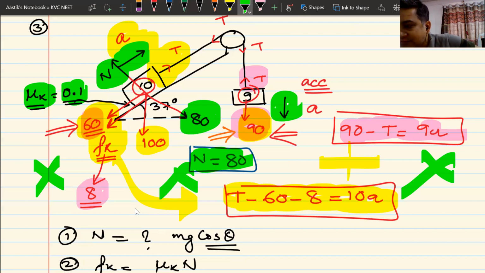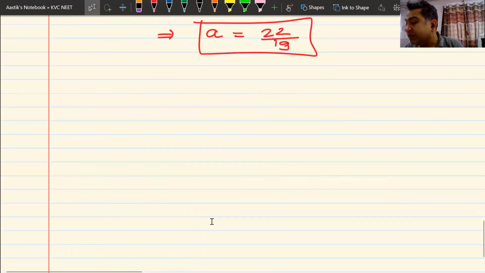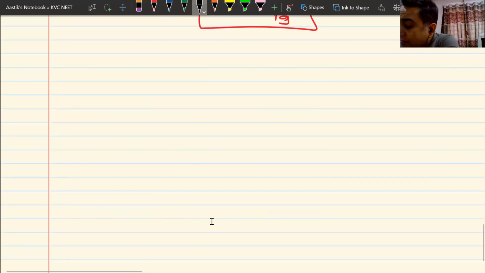Do you understand this, how I've done this? Can I have some raise hand that you understood this? If you have not understood this, no problem. You can always solve it in the original way, write the equation, solve the problem. You will get your answers. If you want to solve it faster, you can do it in this way.